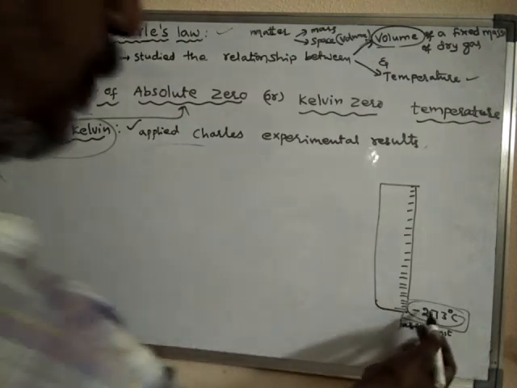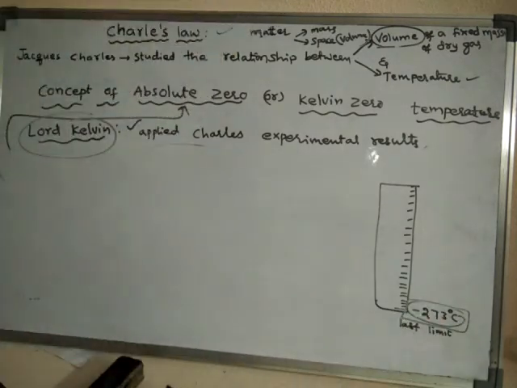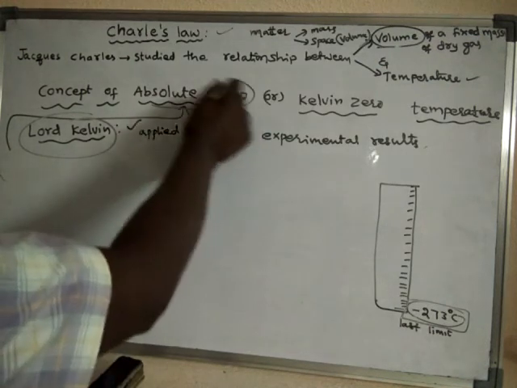This last limit of temperature was named absolute 0.